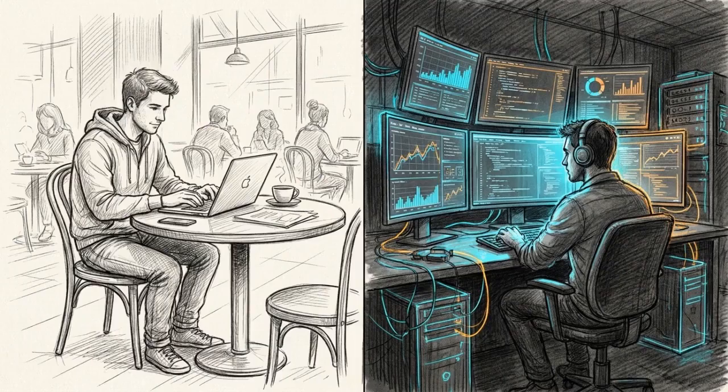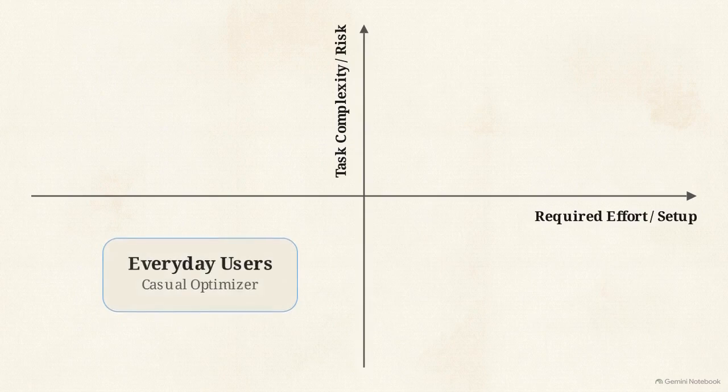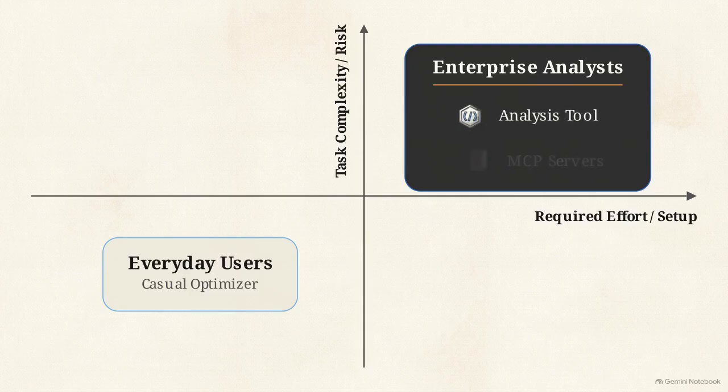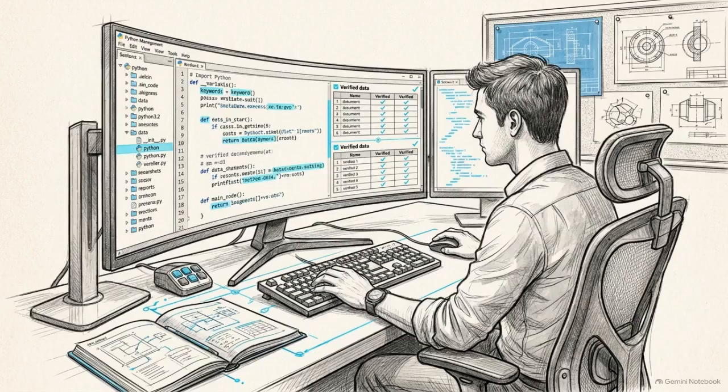How you apply all of this depends entirely on your job and your tolerance for risk. This quadrant chart maps task complexity against setup effort. For a casual optimizer drafting emails, standard chat is fine. Speed is prioritized over rigor. But data analysts must adopt high-friction workflows to guarantee defensibility. Analysts have to accept hitting usage limits faster and spending more time prompting. That is the necessary cost of doing professional-grade work.